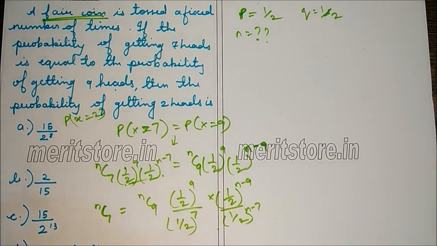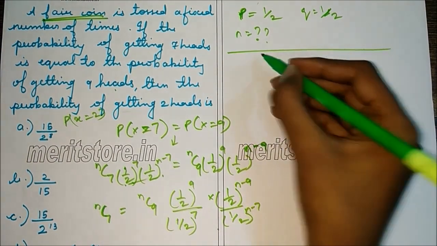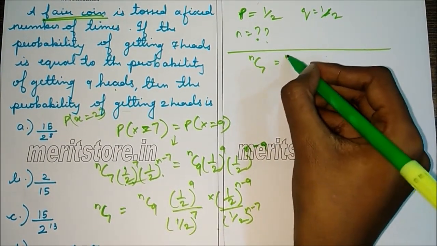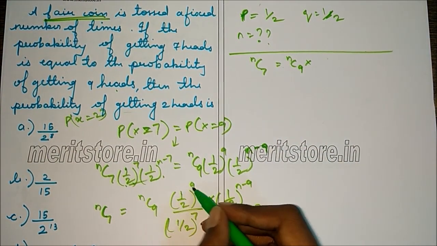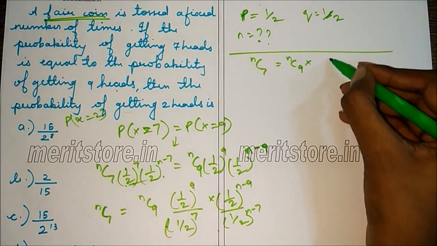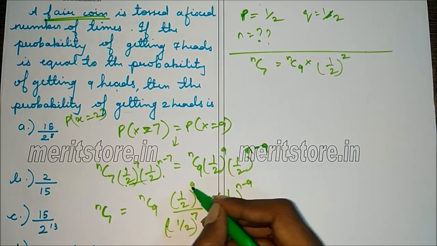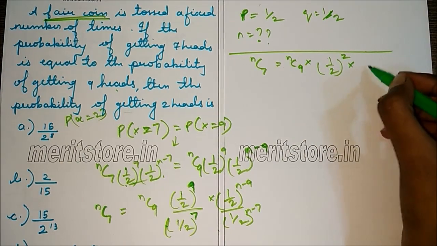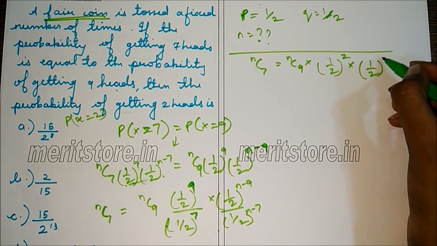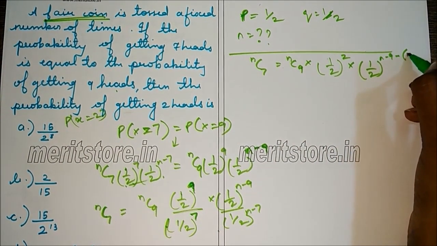Bringing these terms to the numerator, nC7 equals nC9 into, now (1/2)^9 upon (1/2)^7 is (1/2)^2 by the law of indices. Similarly, this is (1/2)^(n-9) minus bracket of (n-7).